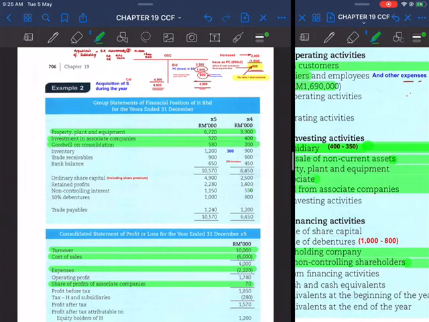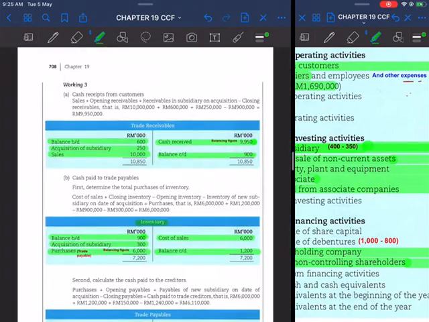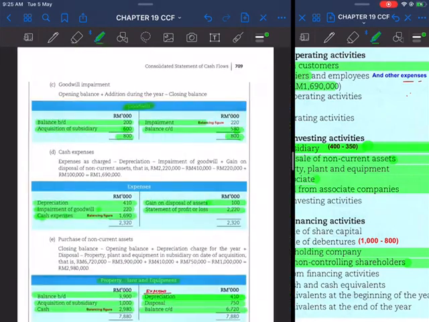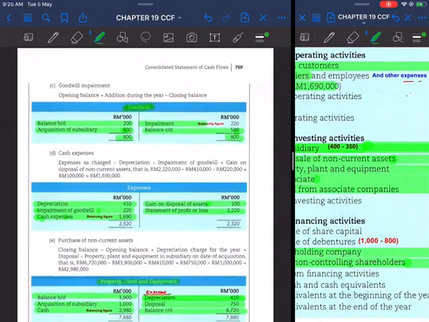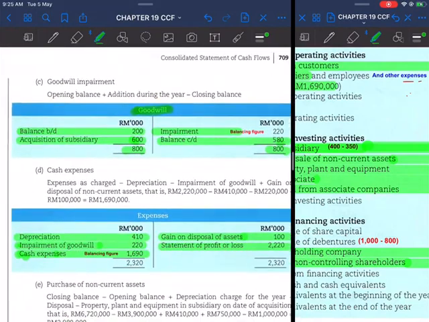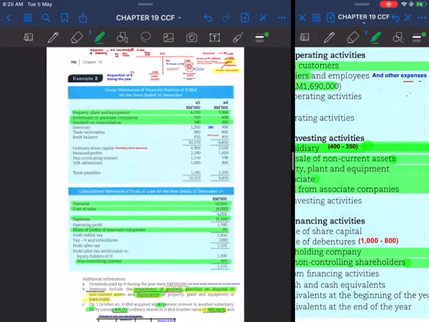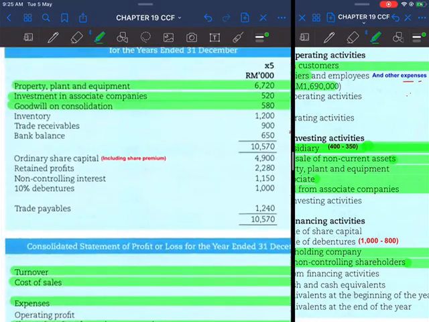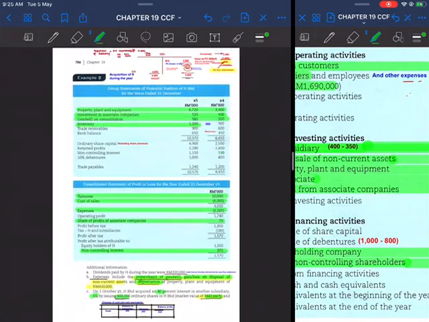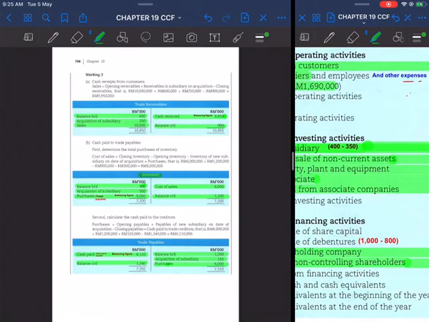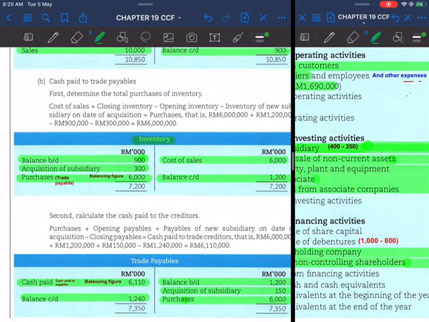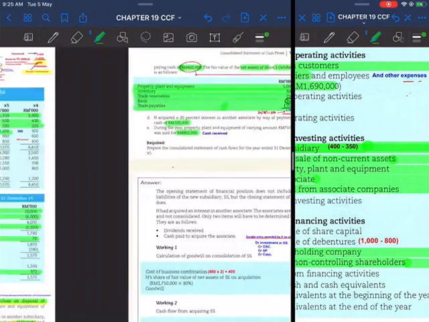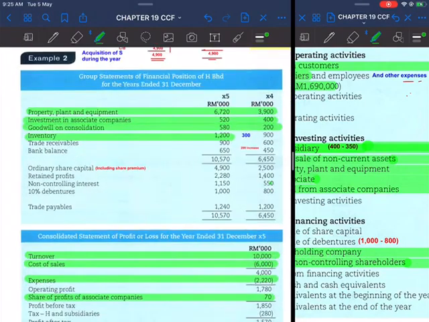Goodwill on consolidation. We have opened up the goodwill account, and found out there is an impairment, so settled that. We have settled that also. And with regard to inventory, we have also settled that when we found that there is purchases. Okay, purchases here. We settled that inventory.